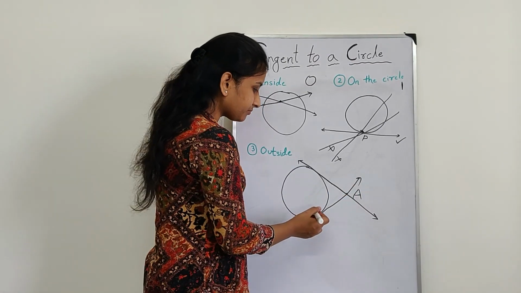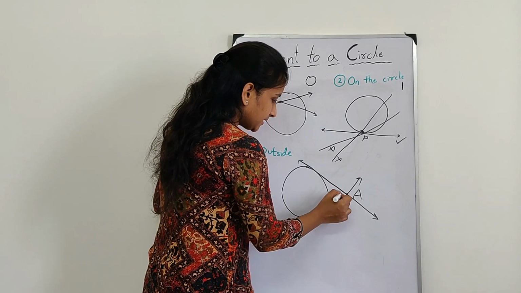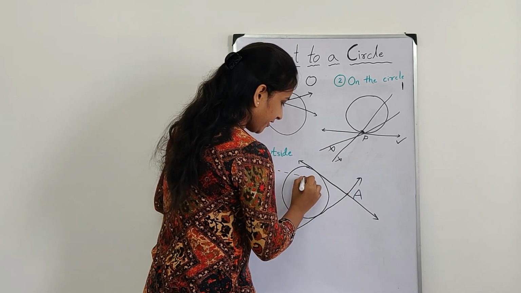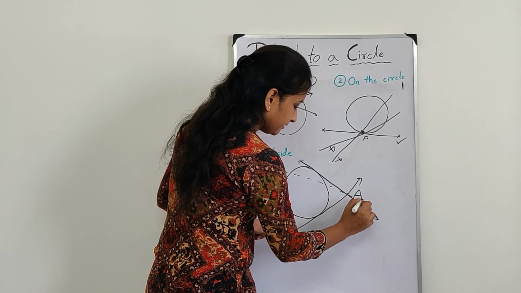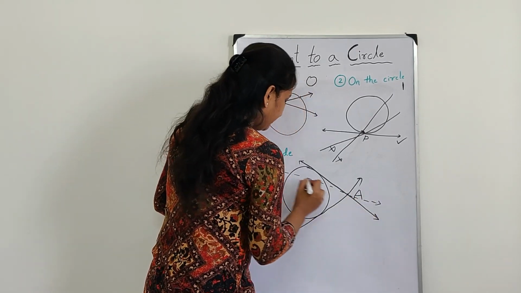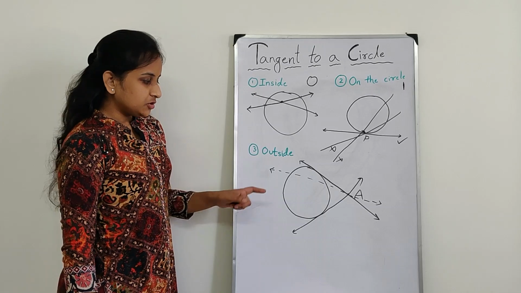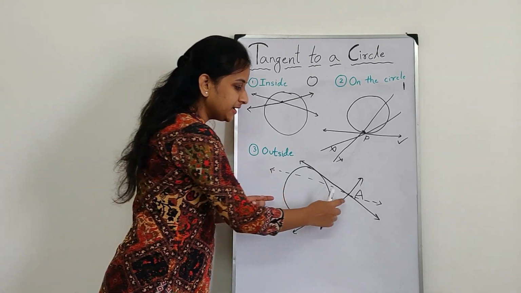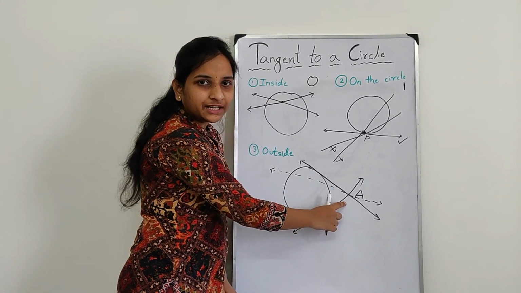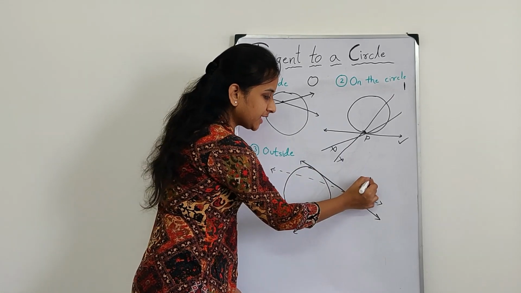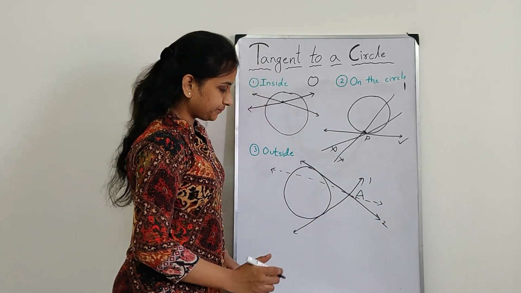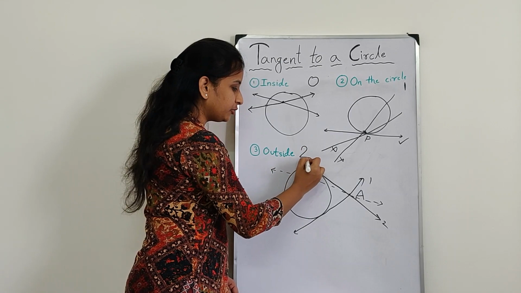Yes. Now I am drawing another line. If I draw any other line from this point, it will intersect the circle at 2 points, so this is not a tangent. If the point is outside of the circle, you can draw only 2 tangents. First tangent, second tangent. So only 2 tangents.